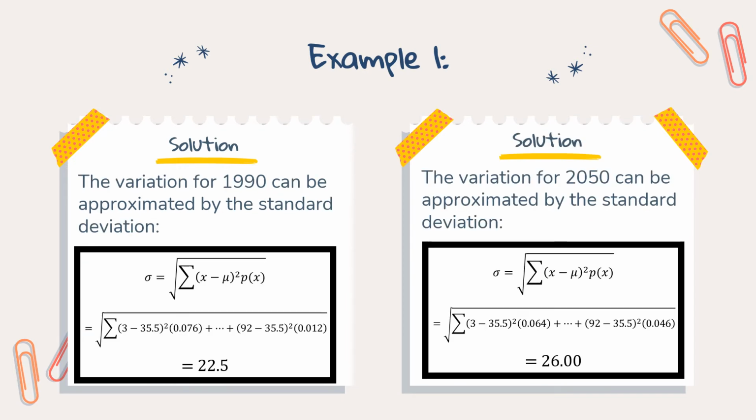On the other hand, the variation for 1990 can be approximated by the standard deviation 22.5, and the variation for 2050 can be approximated by the standard deviation 26.0. It is calculated by subtracting the expected value from the value of x, then square the value and multiply the value by its probability, sum all those values, and take the square root. The result shows that the population is not only getting older, but its variation is increasing too.